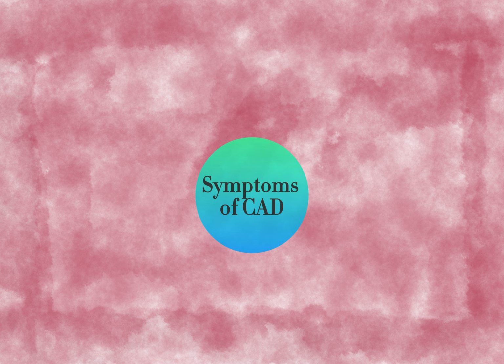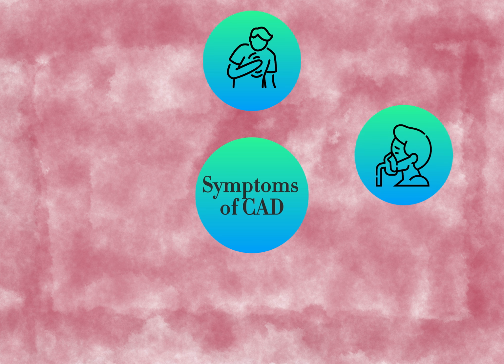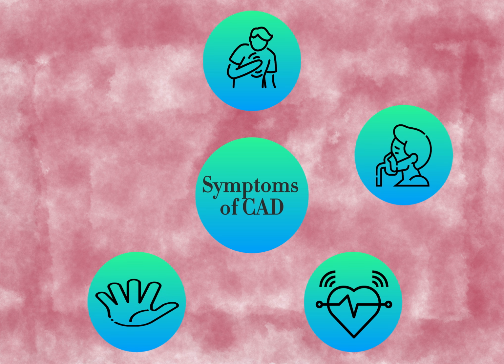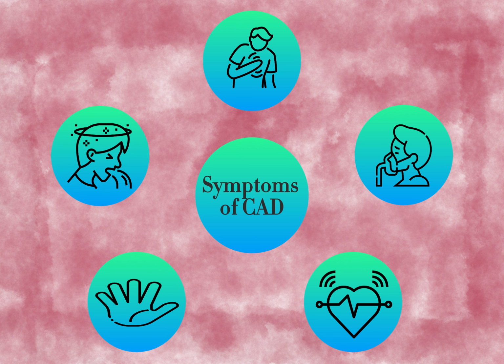This can then travel to the heart, brain, lungs, or other organs, causing serious complications such as heart attacks and strokes. Symptoms of coronary artery disease may present as chest pain, shortness of breath, heart palpitations, swelling in hands or feet, or nausea or sudden dizziness. It's important to note that this list is not extensive and other symptoms may also be present.